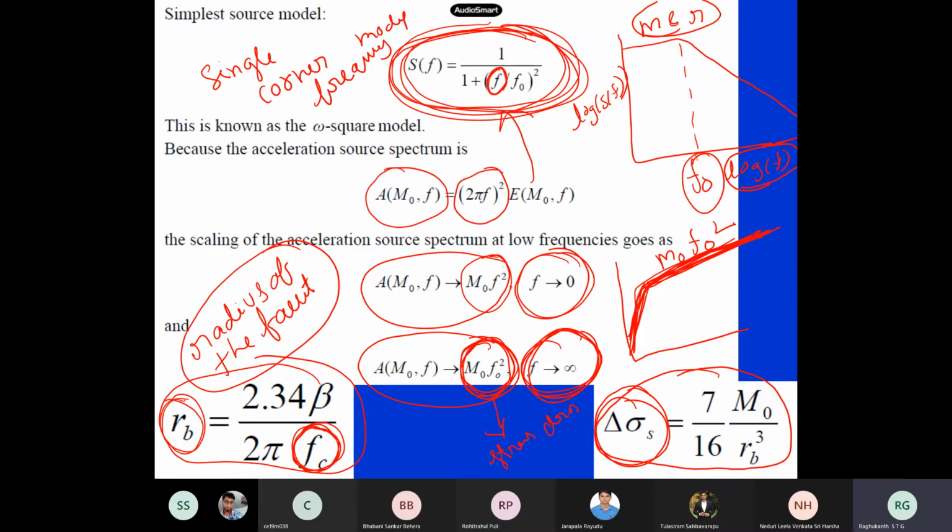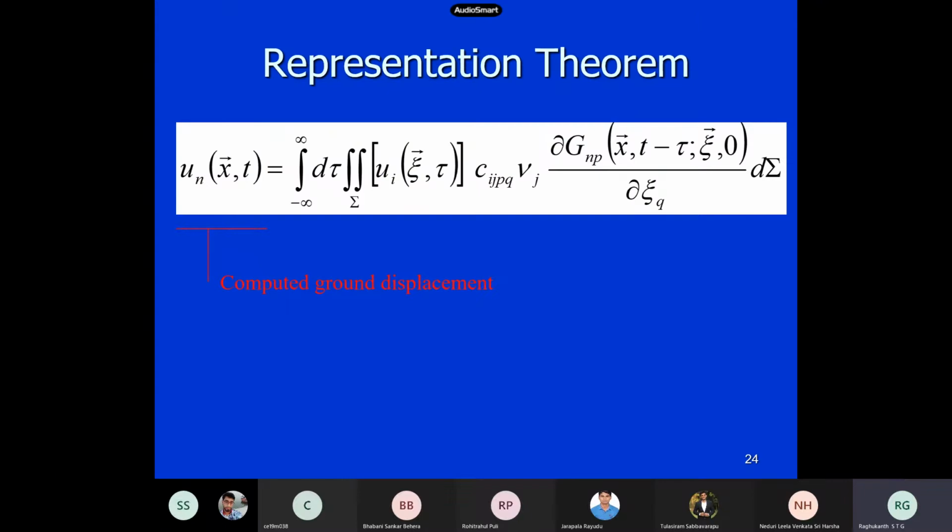There are some empirical relations, which people have developed based on mechanics and other things. They say the radius of the fault is inversely proportional to the corner frequency. With some analytical ways and some data, these types of formulas are available, for shear velocity, circular fault and others. These are all empirical, based on simple things.